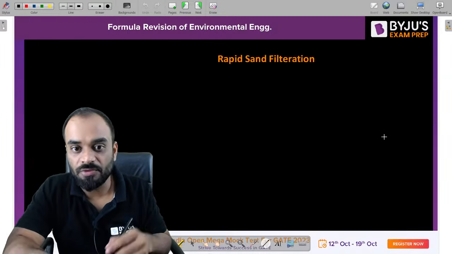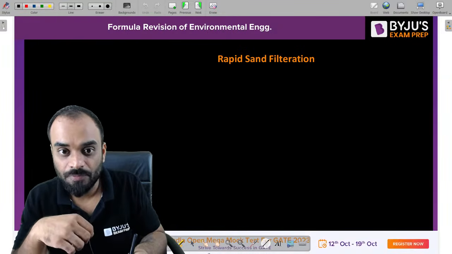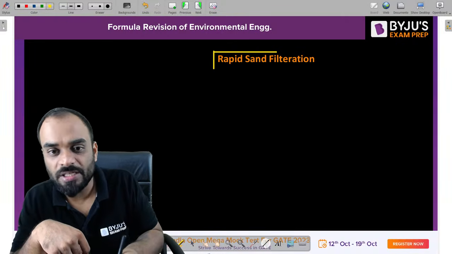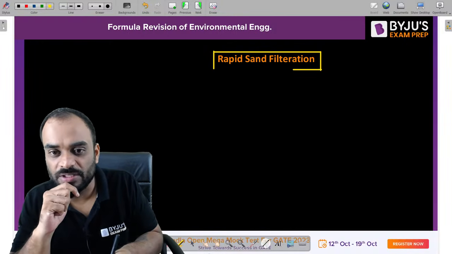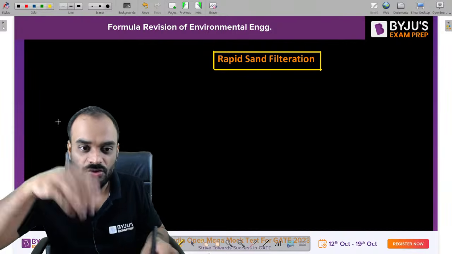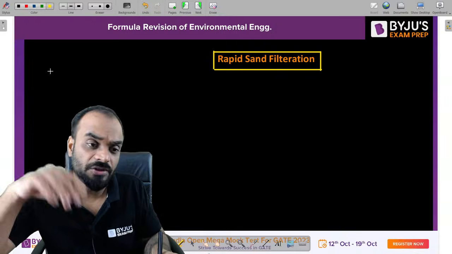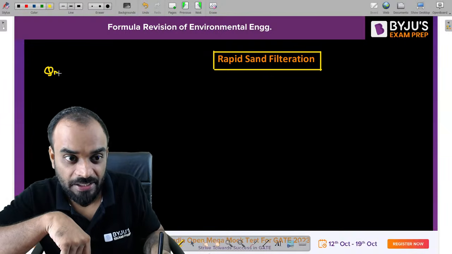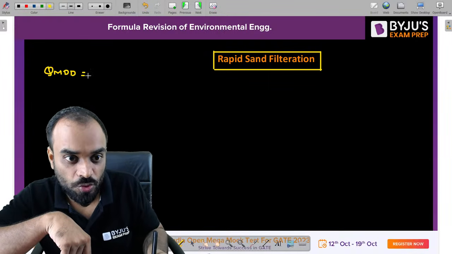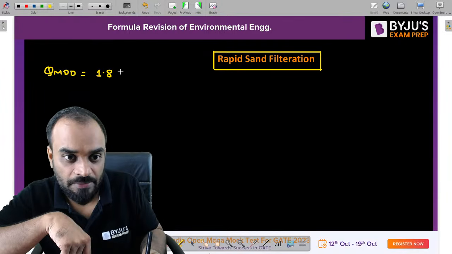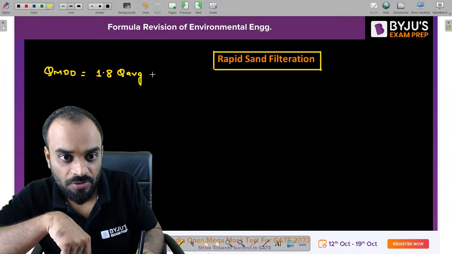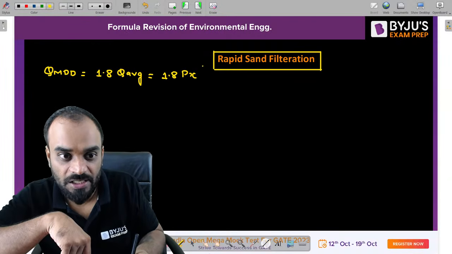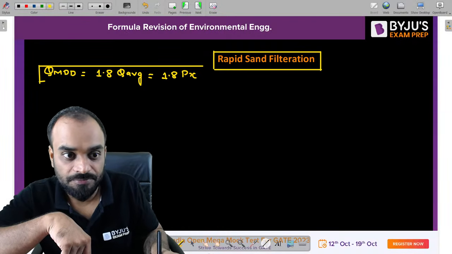Let's move to the next part, which is rapid sand filtration, right? In a rapid sand filter, guys, there are certain formulas to estimate the number of filter beds, the design discharge, etc. So let's understand it. First you have to calculate the maximum daily demand, QMDD. QMDD is 1.8 times Q average, which is also written as 1.8 times P into X. That is our maximum daily demand.